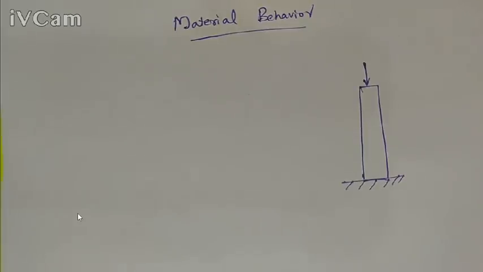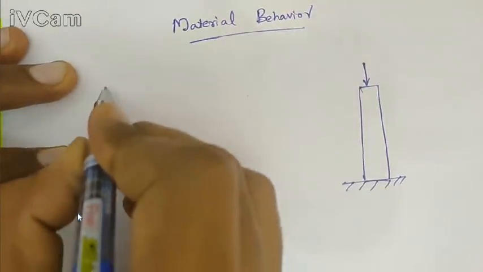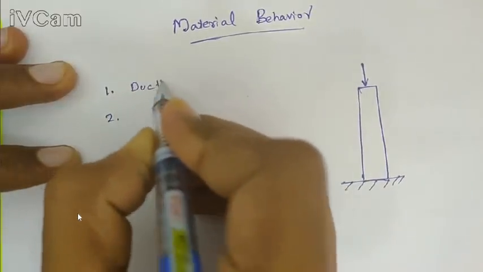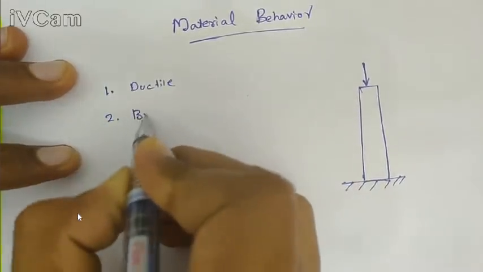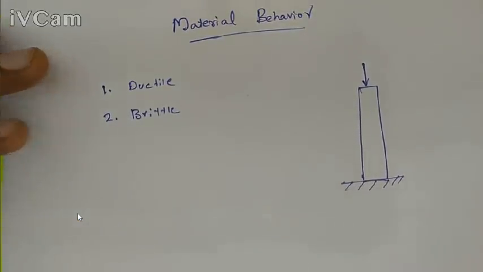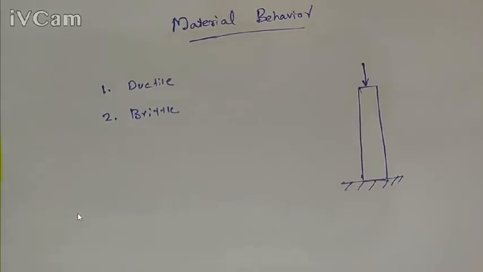Basically, materials are classified into two. The first one is ductile material and the second one is brittle material. Do you know what a ductile material is? For a ductile material, when it is subjected to external force, there will be a large deformation before rupture.